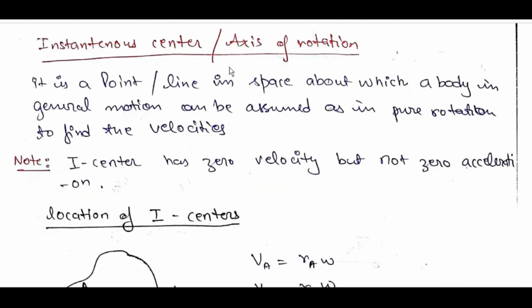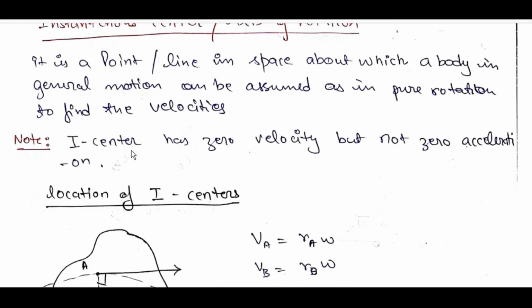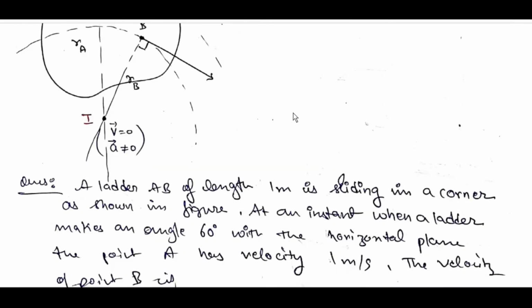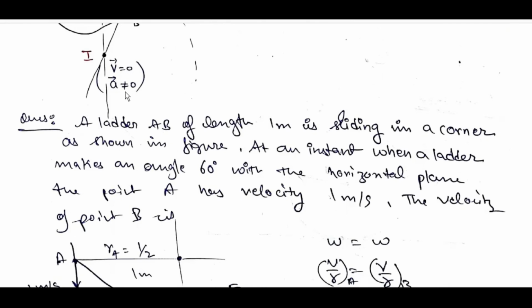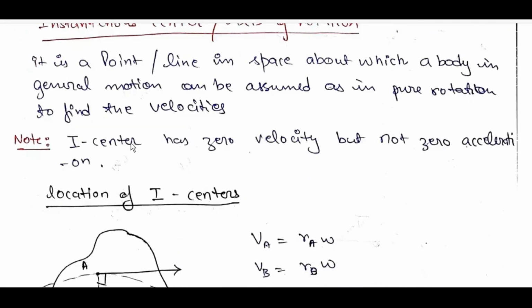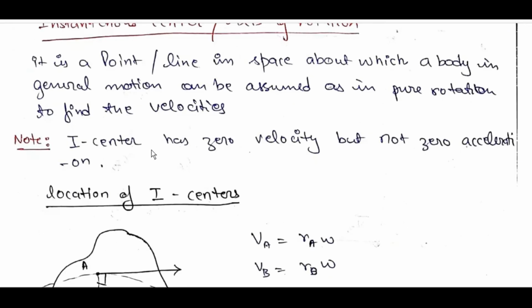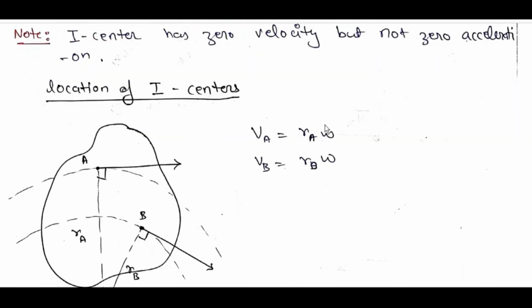Instantaneous center or axis of rotation. It is a point or line in space about which a body in general motion can be assumed to be in pure rotation to find the velocities. Note, the I center has zero velocity but not zero acceleration. Location of I centers: V_A is equal to R_A omega, V_B is equal to R_B omega. V bar is equal to 0, A bar not equal to 0. I center has 0 velocity but not 0 acceleration.